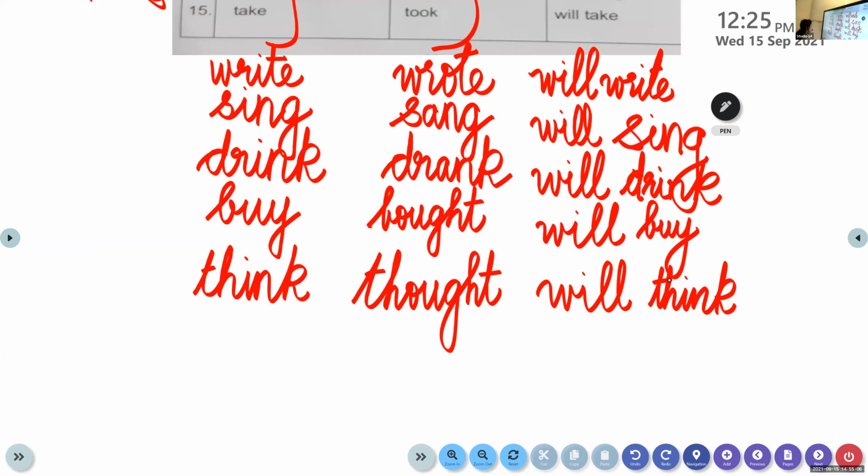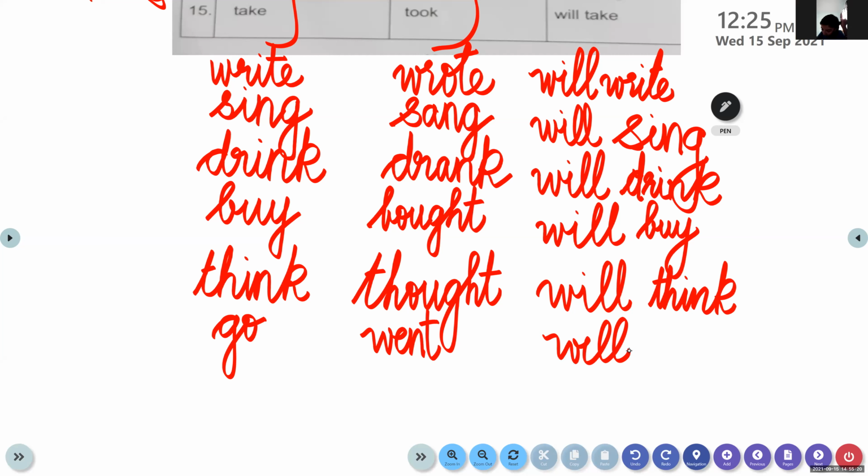Now let's move on to go. The present tense is go, my dear, but the past tense form of it is went. W-E-N-T. Went. And the future tense form of the verb is will go. So in this, 1, 2, 3, 4, 5, 6 words we have learned.